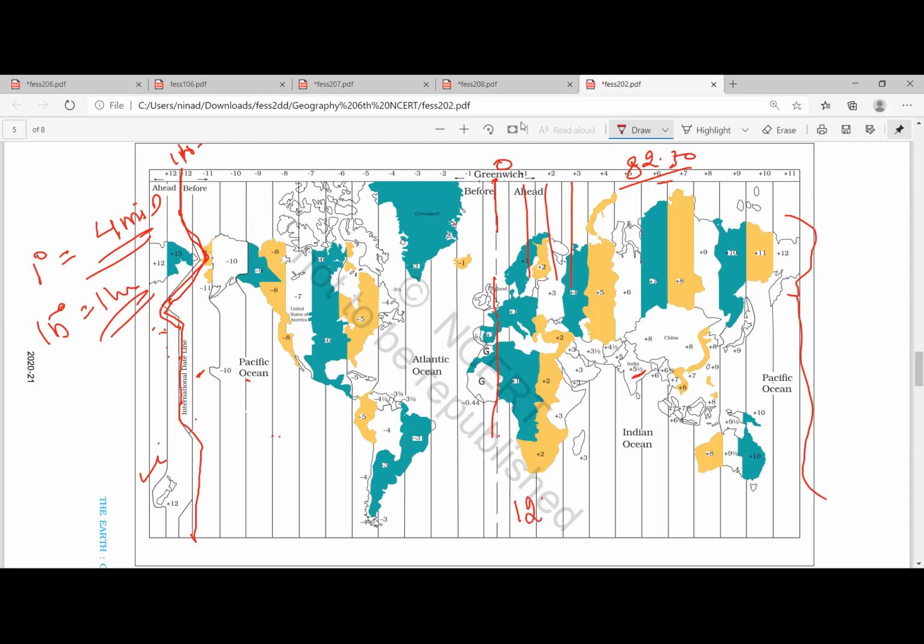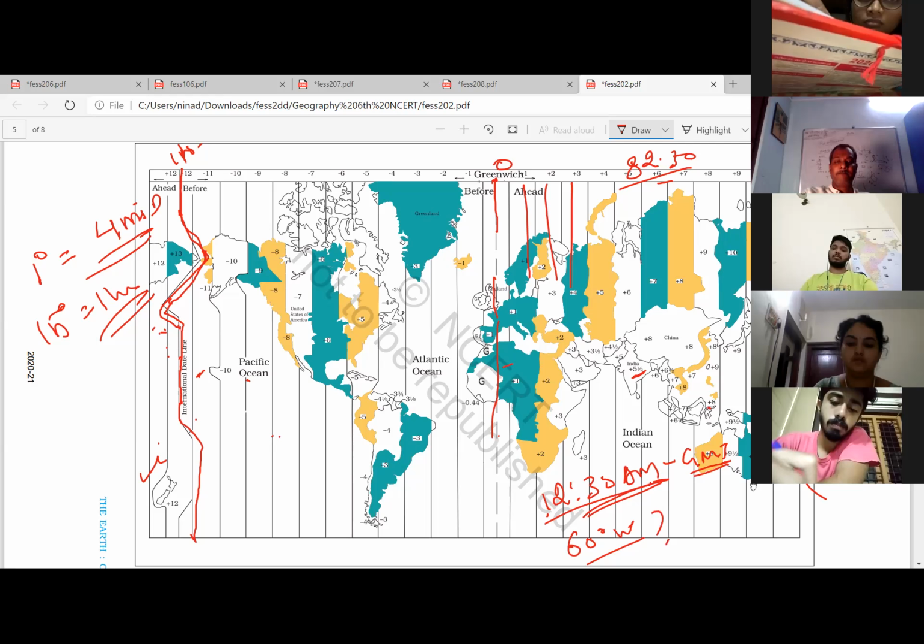For example, a simple thing: it is 12 noon in London. Okay, I'll give a slightly different question. Write down this question. The time is 12:30 a.m. in London. What will be the time at 60 degree west? Please calculate and send me in the chat. Don't shout the answer. The question is simple: 12:30 GMT in London. What will be the time at 60 degree west longitude? Send me in the chat.